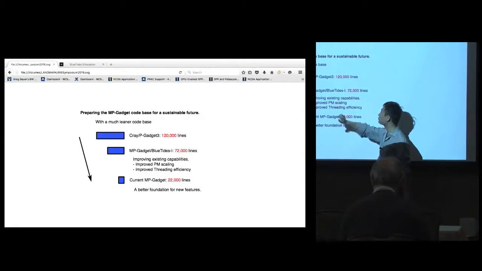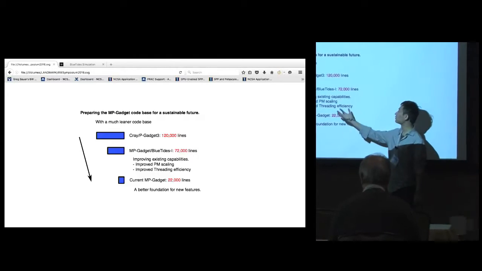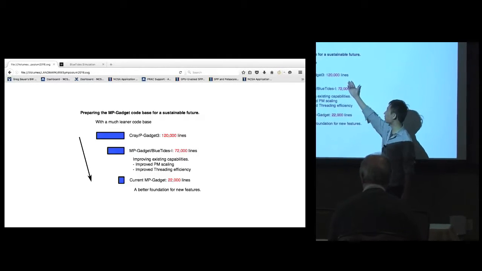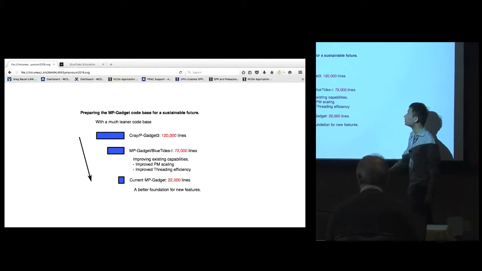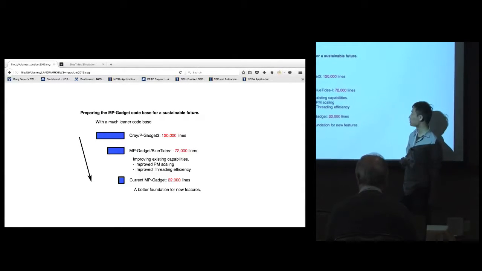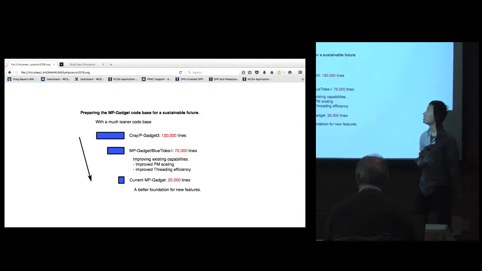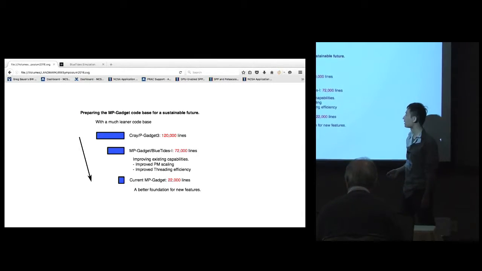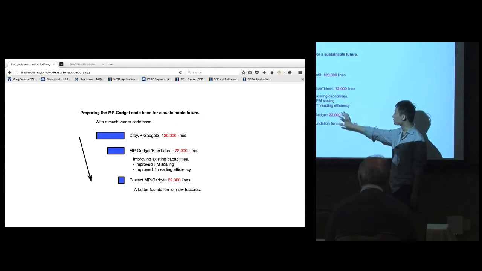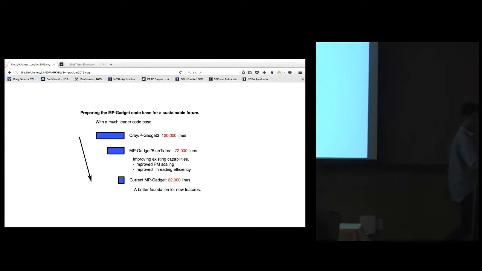During BlueTides, we were looking at improving existing capabilities. The number of lines dropped to 70,000 because we replaced the particle mesh solver and heavily rewrote the threading part of the code. That alone reduced the complexity of the code by 40,000 lines. And in the current version, we further reduced the lines, and I'll show you what we are doing there.